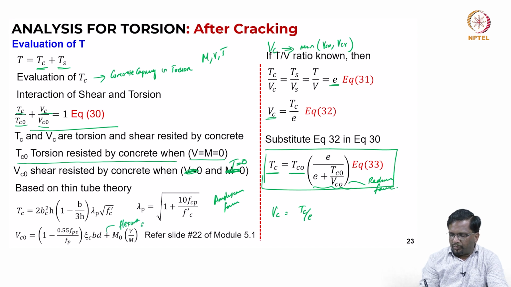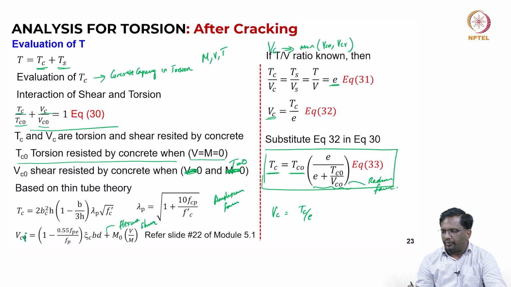There is one more equation, in fact, this is VCR, okay. So, this is for flexure shear. So, VC naught and VCR that we have discussed. I need to calculate both the values and I take the minimum as the concrete shear capacity in shear.